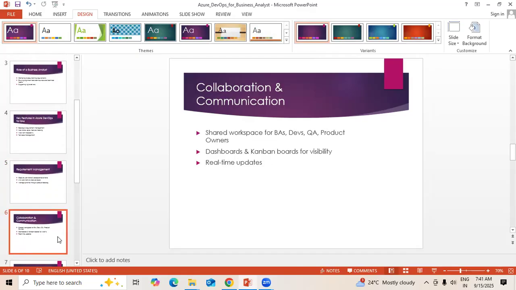Next, collaboration and communication. We can share workspaces for business analysts and DevOps teams; in the real world, we generally do that. We also have dashboards and Kanban boards for better visibility, followed by real-time updates. This is all about collaboration and communication.